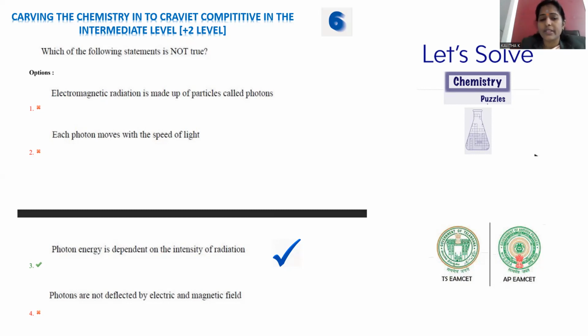Whenever an electric field or a magnetic field is applied in the path of a photon, photons will not be deflected, they will not be deviated. Because photons are neutral in nature, they will not be influenced by the electric vector and magnetic vector. So this is correct. All the answers provided are correct except the third one, so it will be taken as the answer for question number 6.